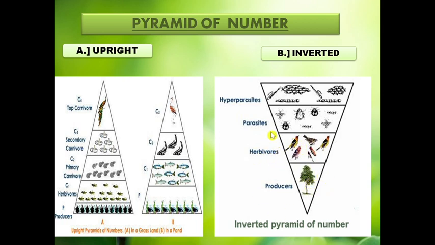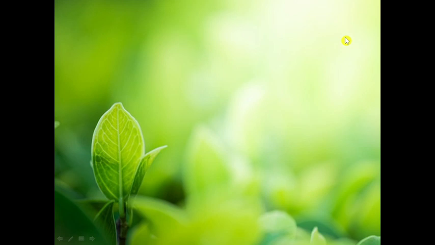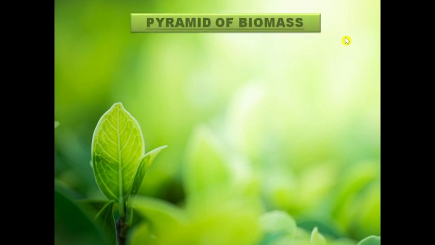Now it is very difficult to count all the organisms in a pyramid or in an ecosystem. So the pyramid of number does not completely define the trophic structure of an ecosystem, and that's why the other two types of pyramid came into existence. The other type of pyramid is the pyramid of biomass. Now what is biomass? Mass means weight and bio means living. So the dry weight of the living organisms or the living matter is known as biomass.